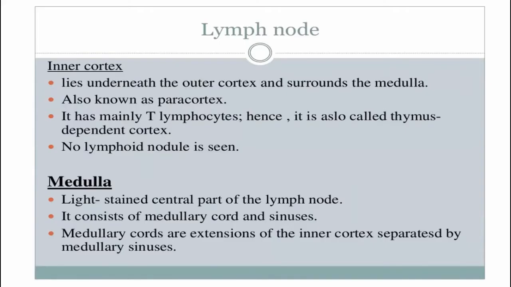Medulla is the pale stained area or the central part of a lymph node. It is surrounded by the inner cortex. It consists of cords and sinuses. Medullary cords are basically the extension of the inner cortex, and these medullary cords are separated by the medullary sinuses.